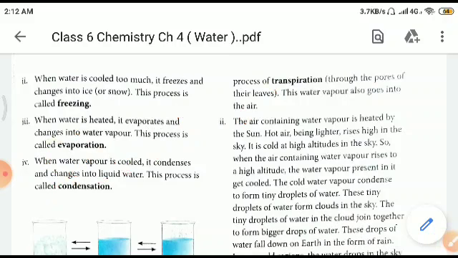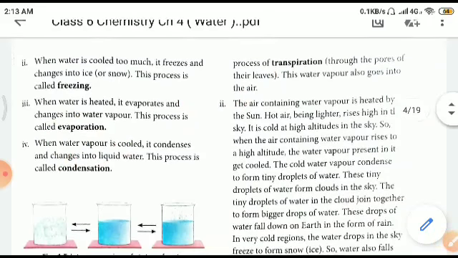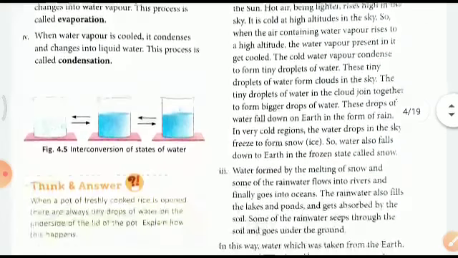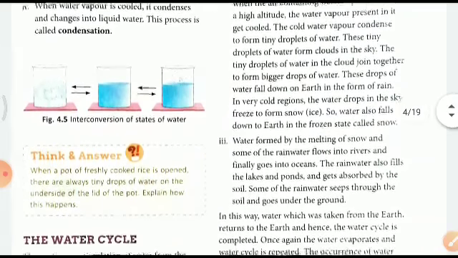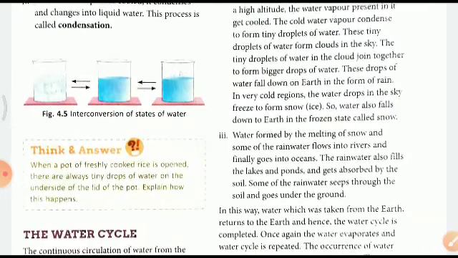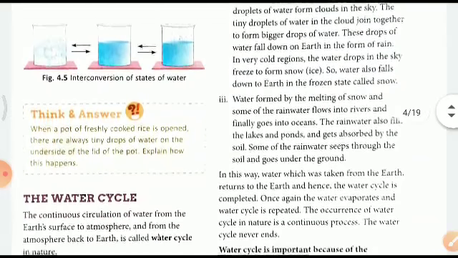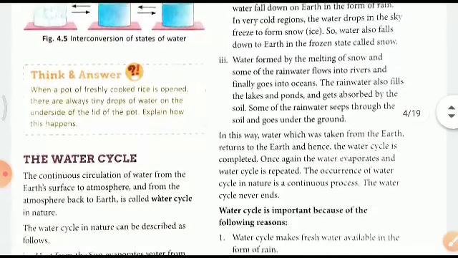The hot air, being lighter, rises high in the sky and reaches higher altitudes which are very cold, and there it gets condensed into water, and it falls down as rainfall, as tiny droplets of water from clouds, right? Water is also formed by melting of snow, and due to that rivers are formed, and this water reaches the ocean, right?